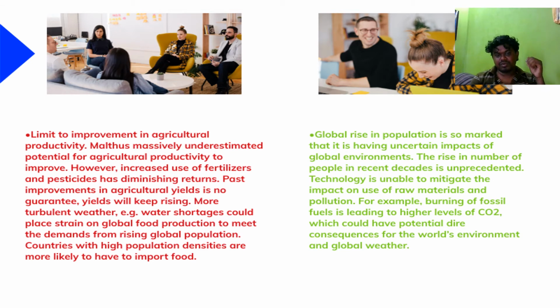Past improvement in agricultural yields is no guarantee they will keep rising. More turbulent weather, for example water shortage, could place strain on global food production to meet the demand from rising global populations, and countries with high population densities are more likely to have to